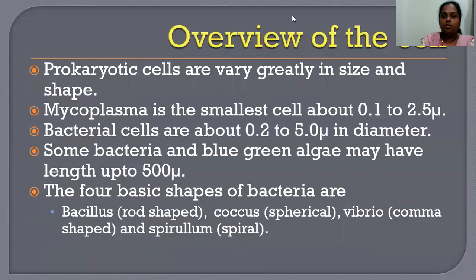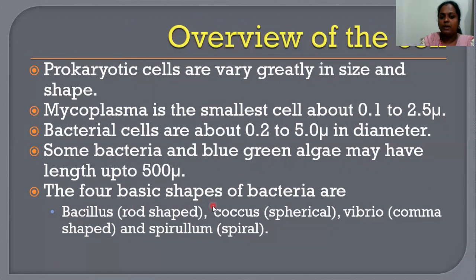Next, we'll move on to the overview of the cell. Prokaryotic cells vary greatly in their size and shape. They are very small. If you take the mycoplasma, the cell is very small, about 0.2 to 2.5 micron. Bacterial cells are about 0.2 to 5.0 micron in diameter, and some bacteria and blue-green algae have length up to 500 micron. It varies from organism to organism, and it is very small when compared to the eukaryotic cell.